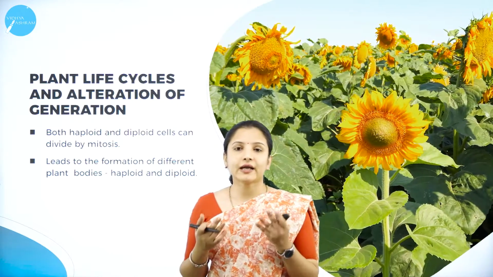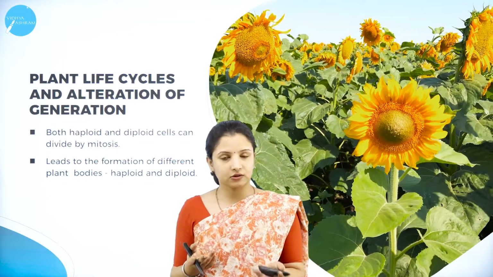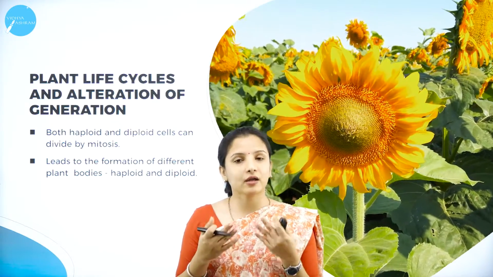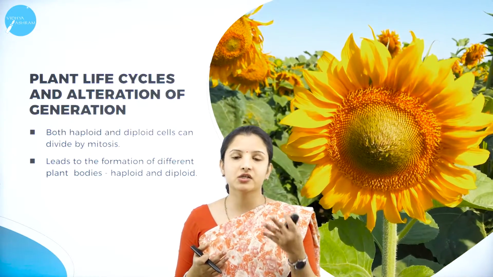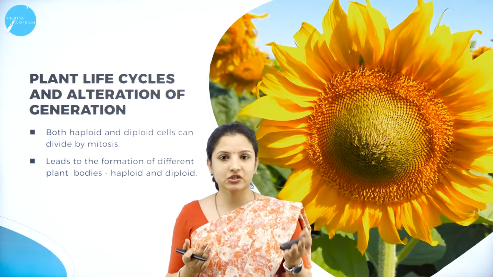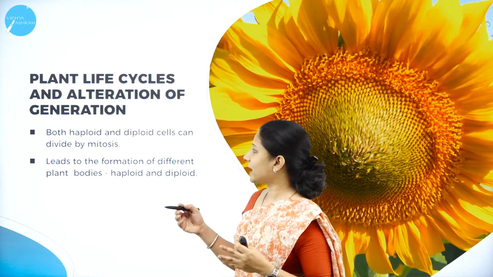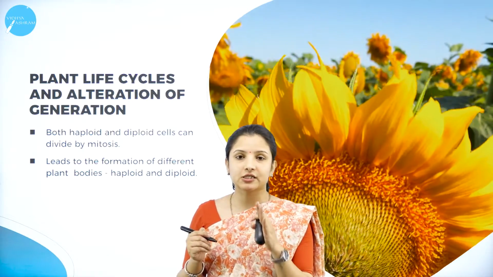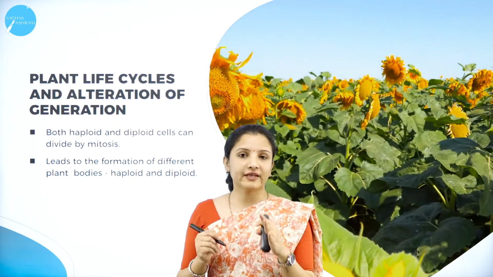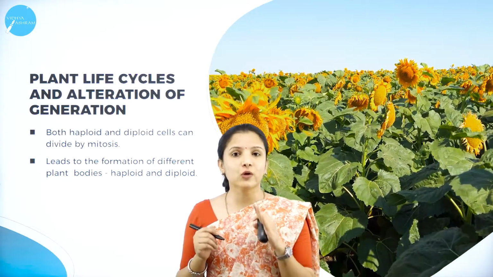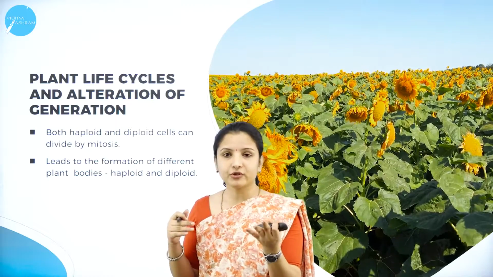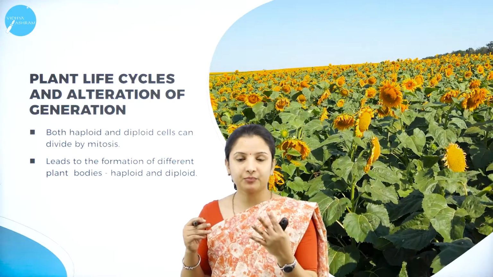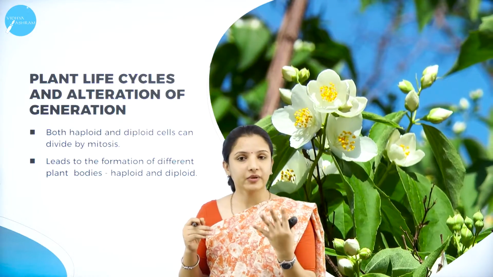So to explain, I can take the example of a fern. So ferns, they belong to pteridophytes. So in ferns, you know that they also have a sporophytic generation as well as a gametophytic generation. So here what happens? When I say sporophytic generation, the sporophytes are always diploid. Diploid means they are 2n in number. And the gametophytic generation is haploid. So sporophytic generation will be diploid, and the gametophytic generation will be haploid.